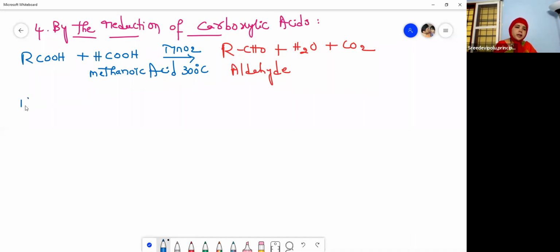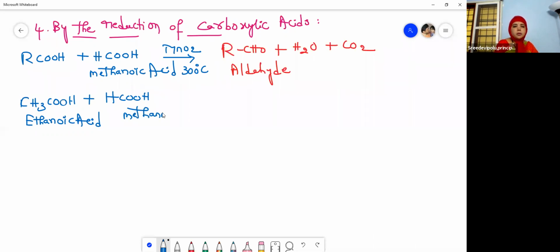So here I am taking acetic acid, CH3COOH. Acetic acid is a common name which you hear in your home also, isn't it? Vinegar, right? And what is the IUPAC name? How many carbons? 2 carbons, isn't it? So ethanoic acid. Common name acetic acid. And then again I'm taking the formic acid, that is the methanoic acid. So let's go for the IUPAC name here also, methanoic acid. See the difference, one carbon meth, 2 carbons eth.